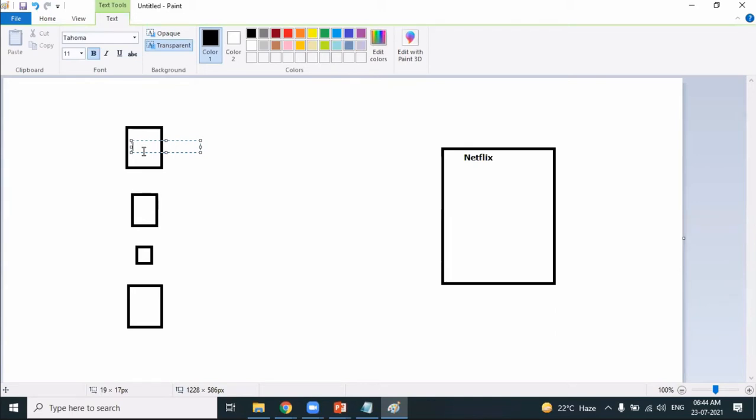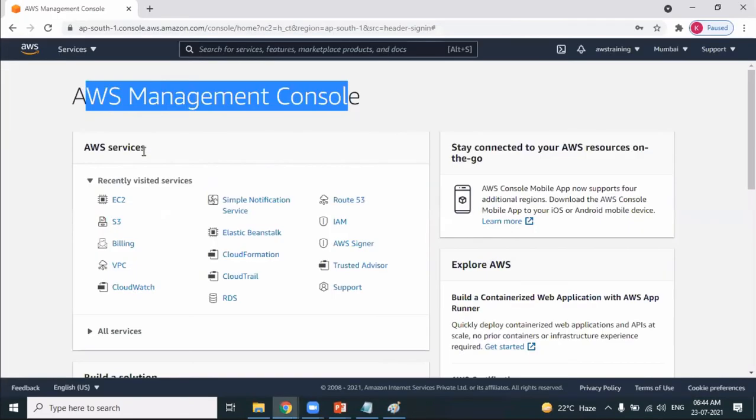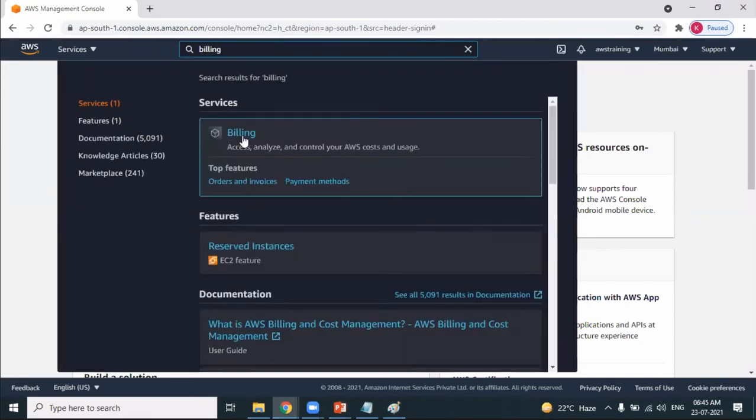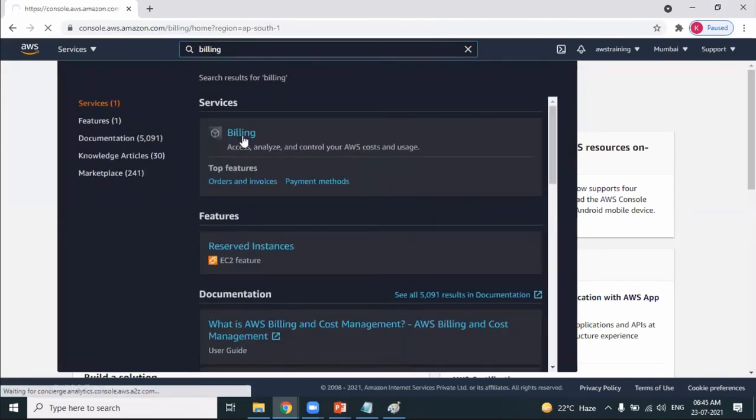No, not at all. Obviously. We will not get access to the root user, because when we get access to the root user, you can do anything, right? You can select any service and start working with any of the services. You can misuse infrastructure, isn't it? You can also go to billing and check how much the client is getting billed. He can change the bill, he can pay the bill. He can misuse it because the root user can do everything, isn't it, Chaitanya?